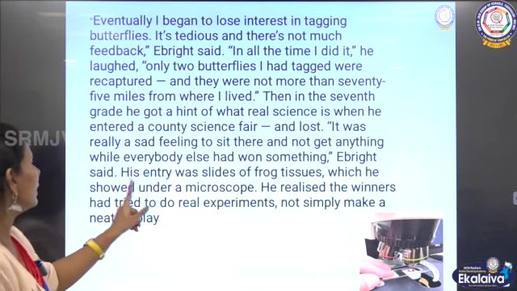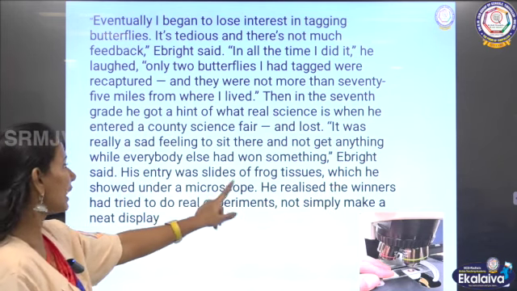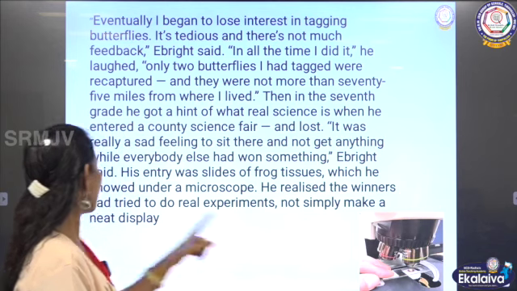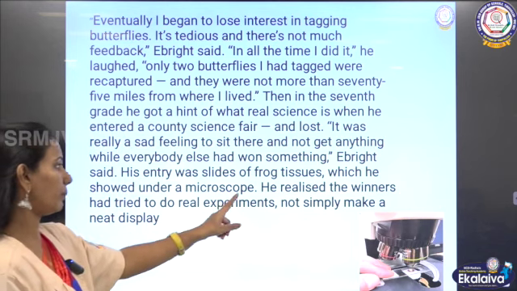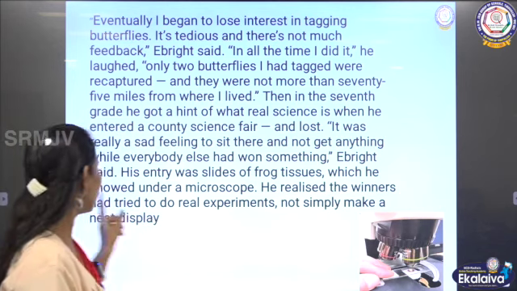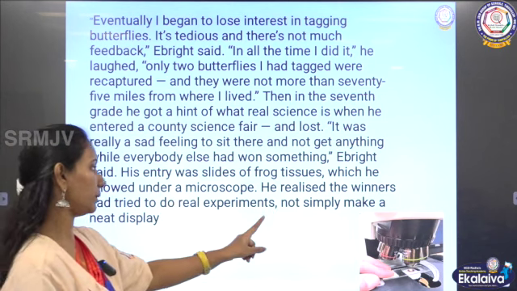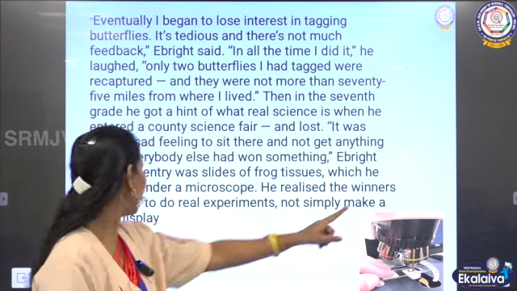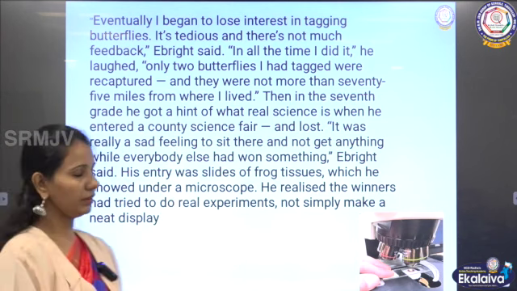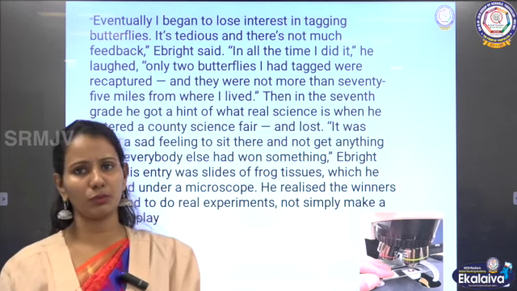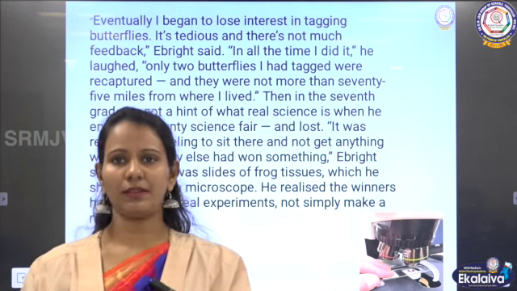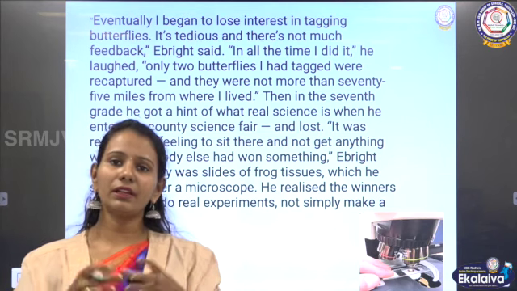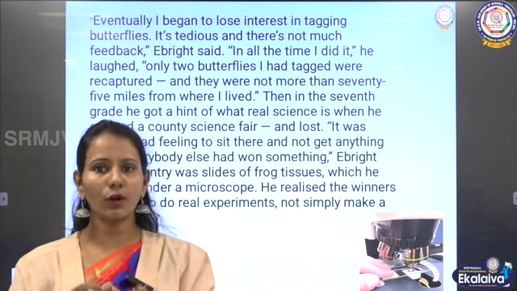Ebright said his entry was slides of frog tissues which he showed under a microscope. He realized the winners had tried to do real experiments, not simply make a neat display. So he lost, but his project was a slide of frog tissues.